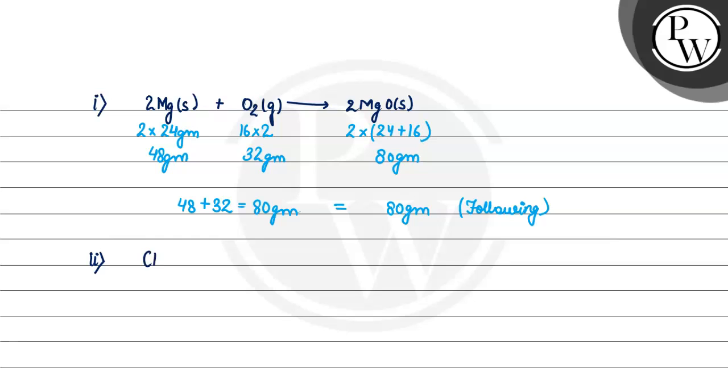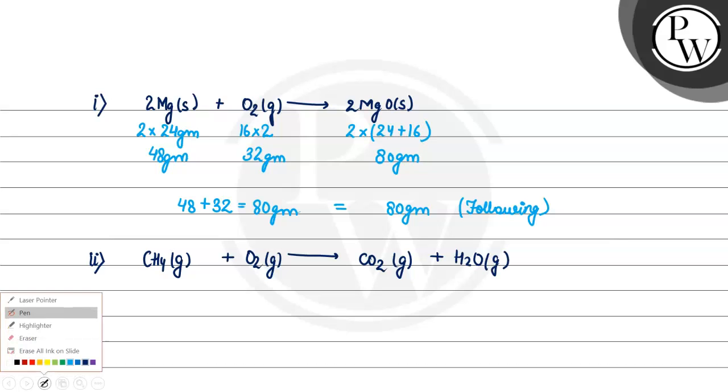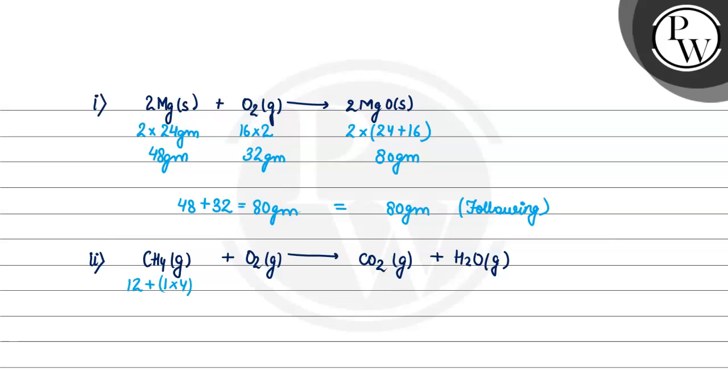So the second equation is methane CH4 in gaseous state plus oxygen again in gaseous form giving out us carbon dioxide and water. Okay, so let's find out, is it following the law of conservation of mass or not? So the atomic mass of carbon is 12 plus hydrogen 1 atomic mass into 4. Why? Because I am having 4 atoms of hydrogen. So oxygen O2 having the mass of 32 gram. One atom is 16 gram, so 2 atoms will be 32 gram.